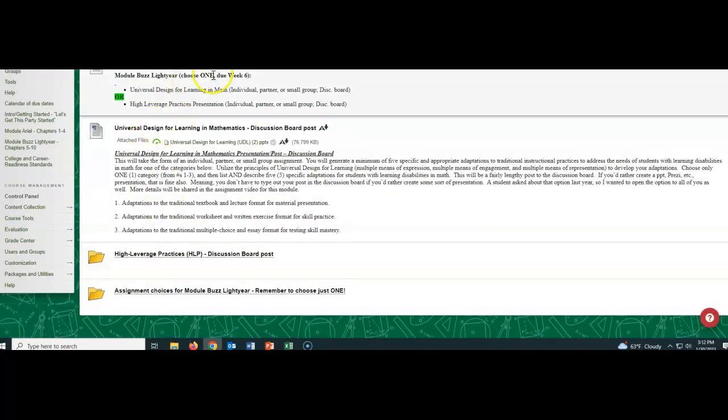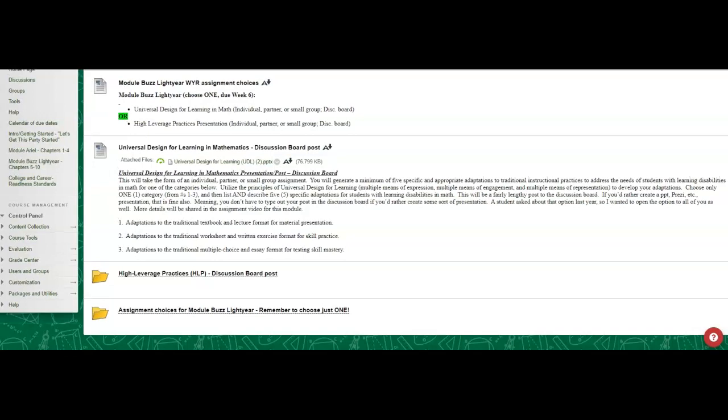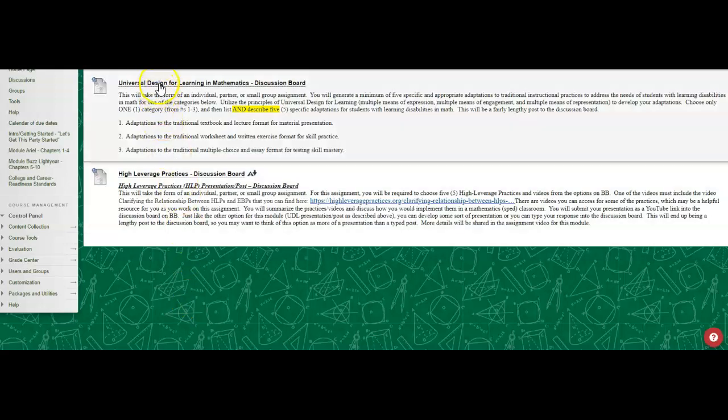So I know this one's a little whoop whoop, but it'll be okay. So again, description, high leverage practices folder, and then your assignment choices. Again, you will click either here or here. And what you post to the discussion board will depend on whether you want to type a lengthy post or do some kind of presentation. Okay, totally up to you. We have plenty of time before this is due, but I just wanted to get it posted for y'all so you can start thinking about it.